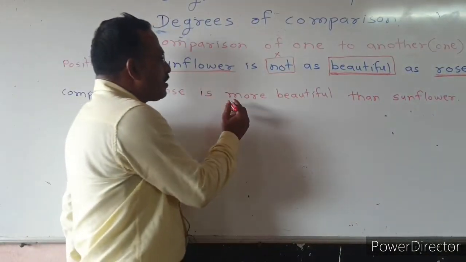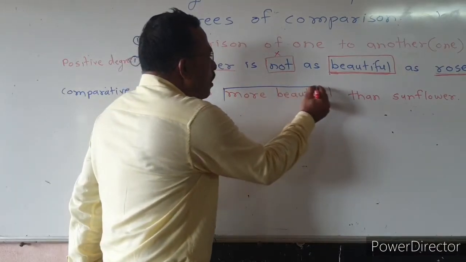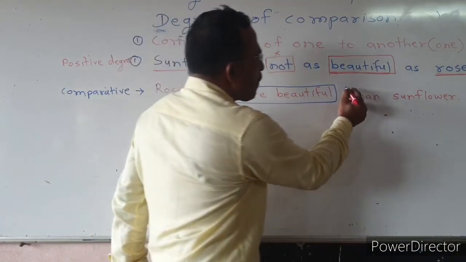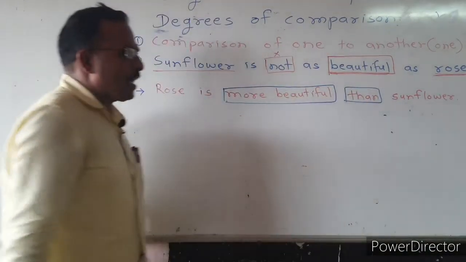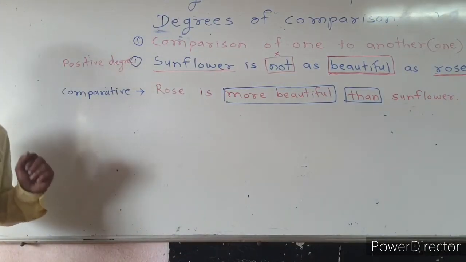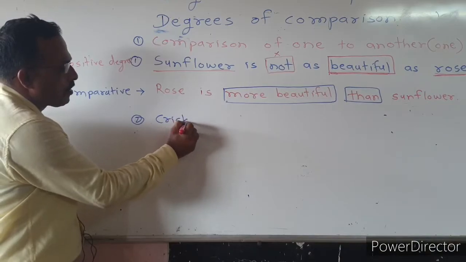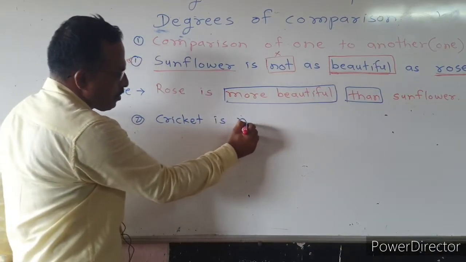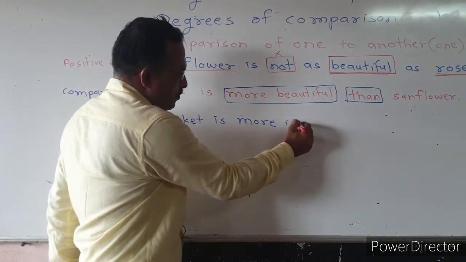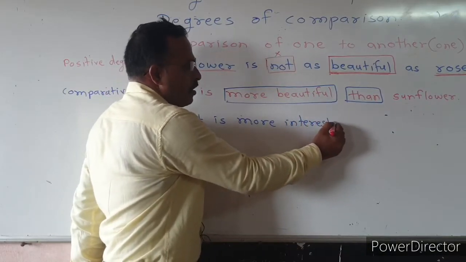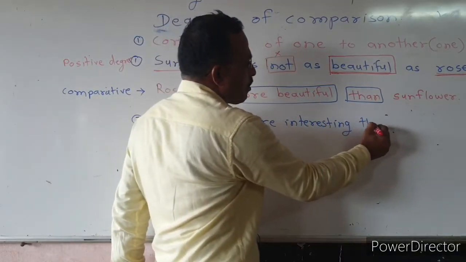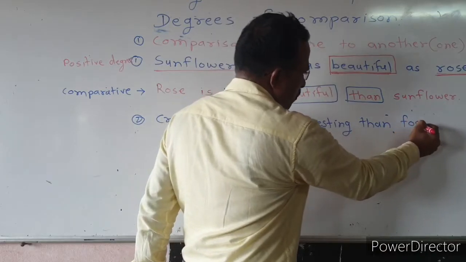Here we say that this part shows that the given sentence is in comparative degree. Cricket is more interesting than football.